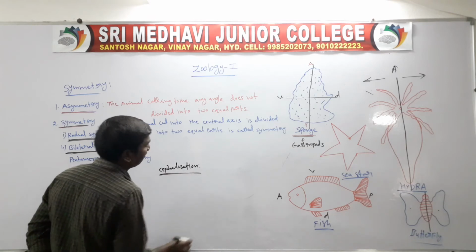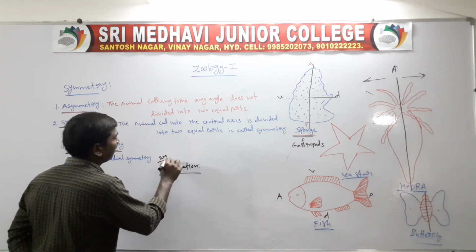Cephalization, 2 marks, very important question.